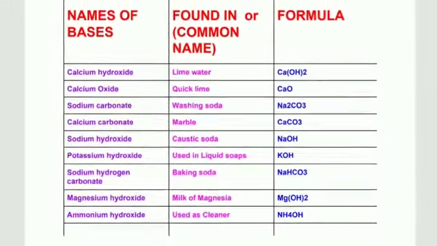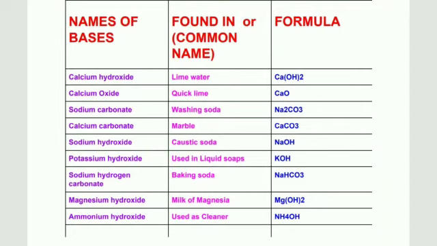Here is a complete list of bases: name of base, found in or common name, and their formula. First, calcium hydroxide, we call it lime water also, Ca(OH)2. Calcium oxide is called quick lime, CaO. Sodium carbonate, we call it washing soda, Na2CO3. Calcium carbonate, we call it marble also, CaCO3. Sodium hydroxide, caustic soda, NaOH, strong base.